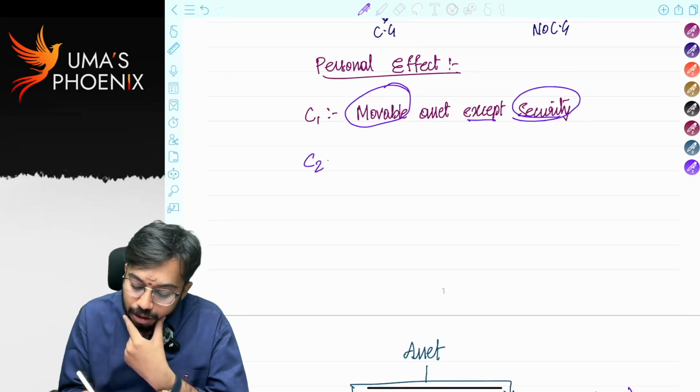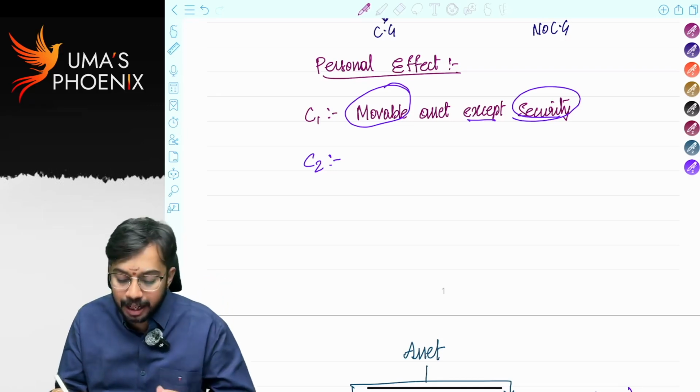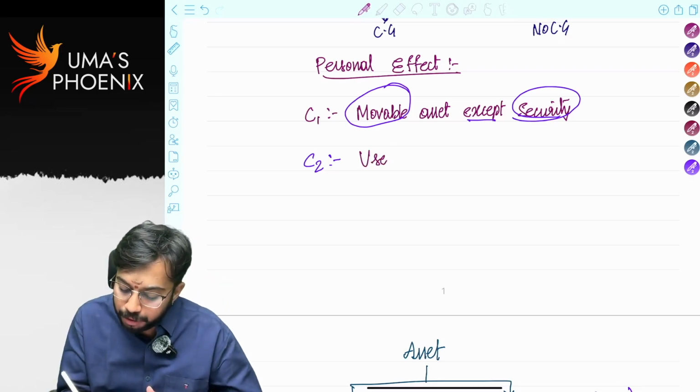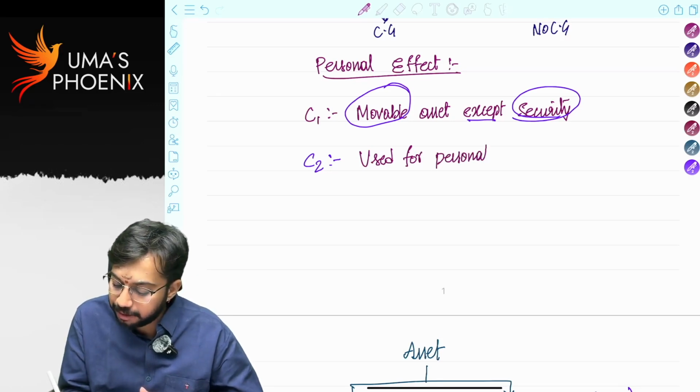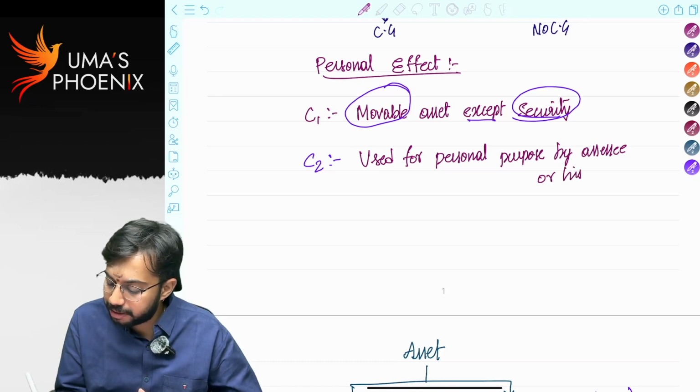Next. So to call an asset a personal effect, it should be a movable asset except security and should be used for personal purpose by the assessee or his family members.